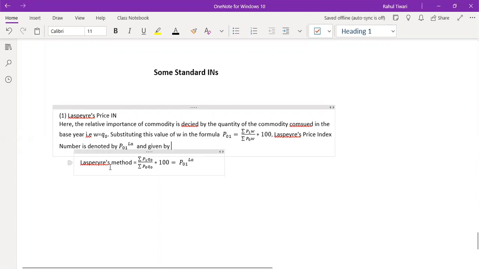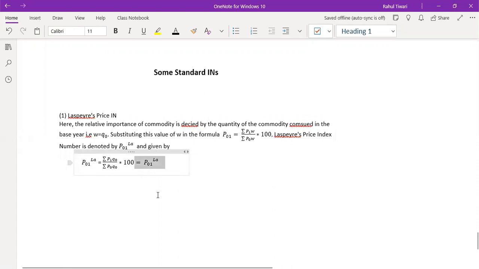Again, one can use it. I hope you can understand this formula, and this is your first method.